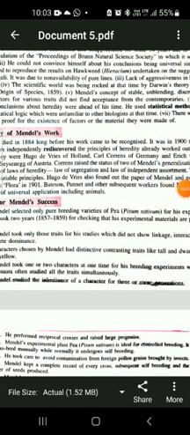And the second was the law of dominance, because both the factors for tall and dwarf were present in the individual, but the individual was tall. It is because the dominant factor for the height of the plant was able to express itself, whereas the factor for dwarfness couldn't express. Even though both factors were present, only the factor for tallness could express itself, so it was the law of dominance.